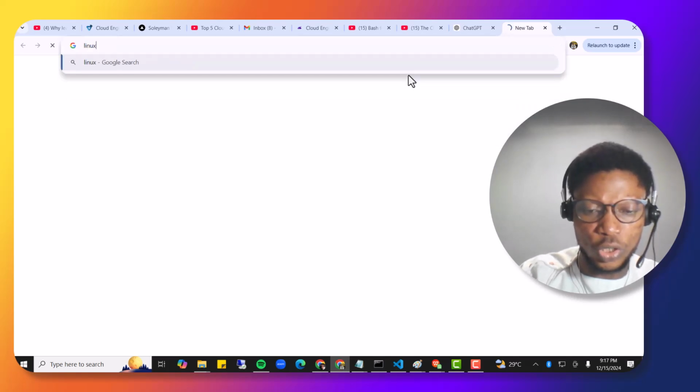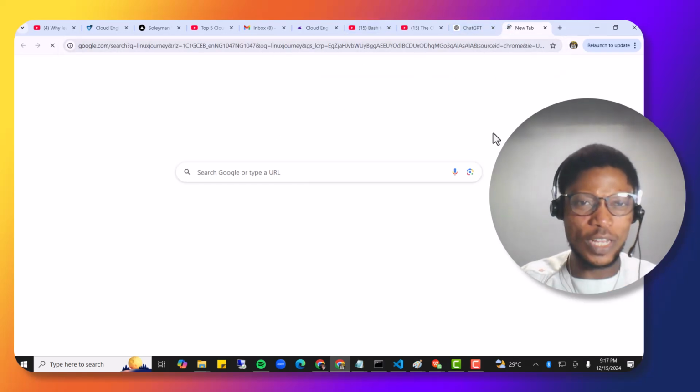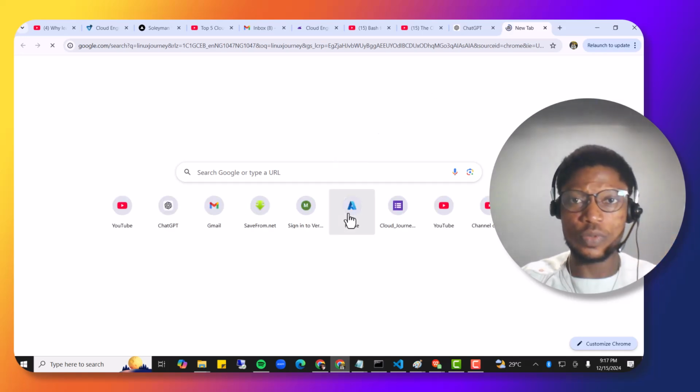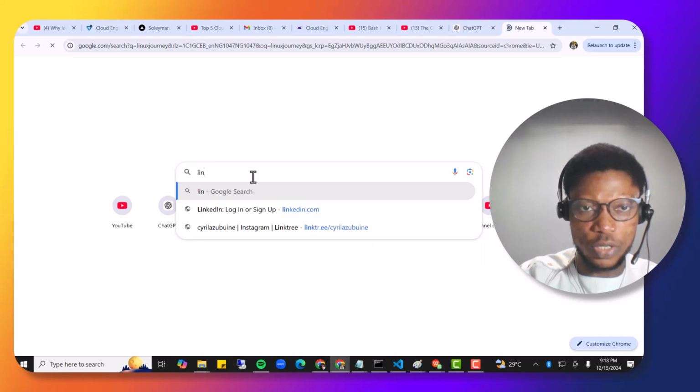I think this should help you. So when you search for Linux Journey, it's going to populate the search. Okay, so let me see Linux Journey.